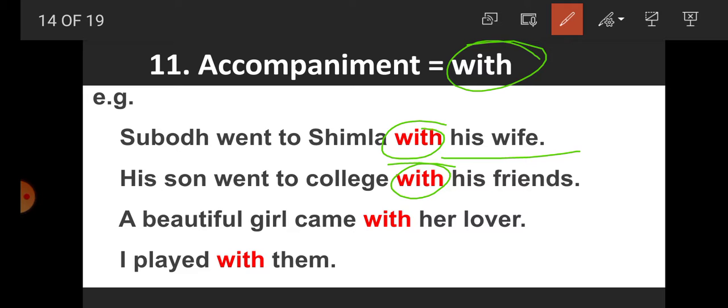That's why "with" is used. A beautiful girl came with her lover, in the company of her lover. So here "with" is used. I played with them, so I in the company of them. That's why "with" is used here. Students, it is clear here that for indicating accompaniment we are using the preposition "with".